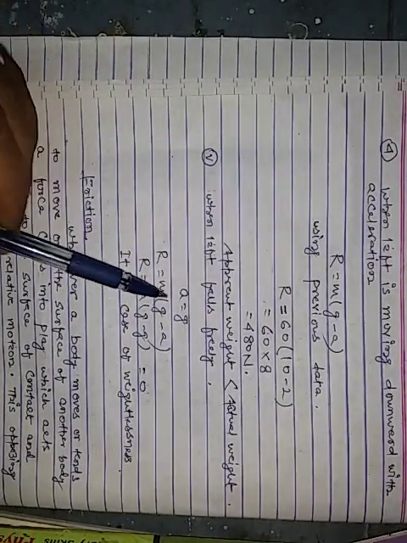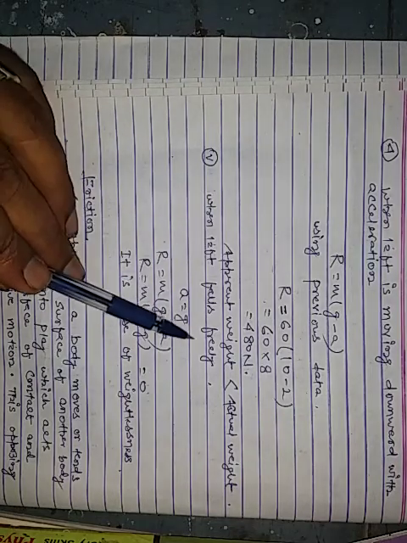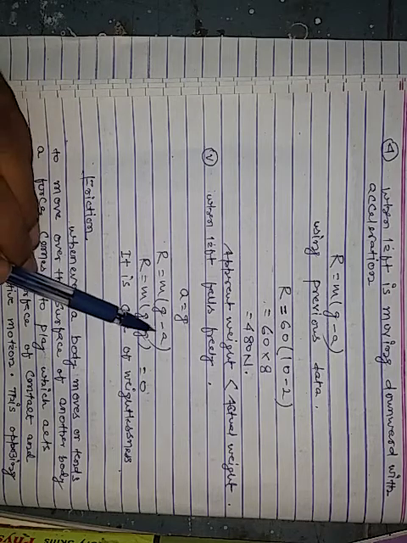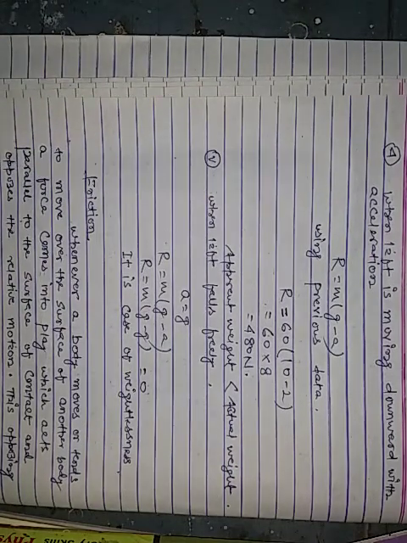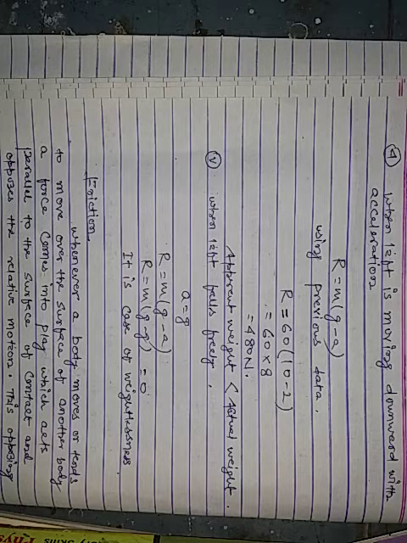Now, when the lift falls freely, A is equal to g. So R is equal to mg minus A. As A is equal to g, R is equal to mg minus g, which is equal to 0. So it is the case of weightlessness.